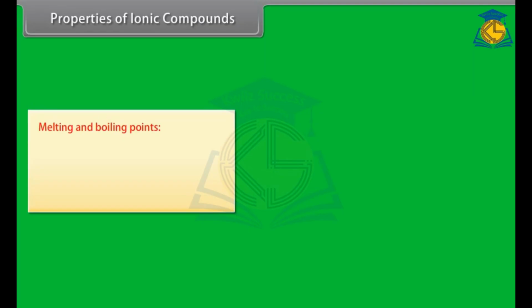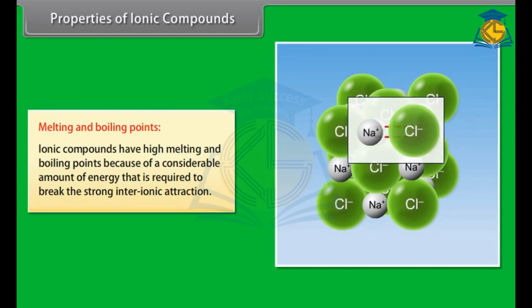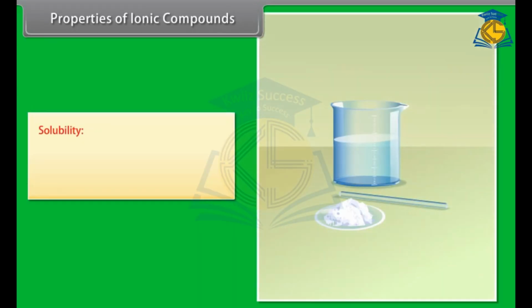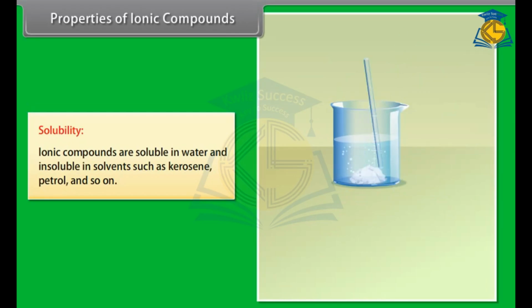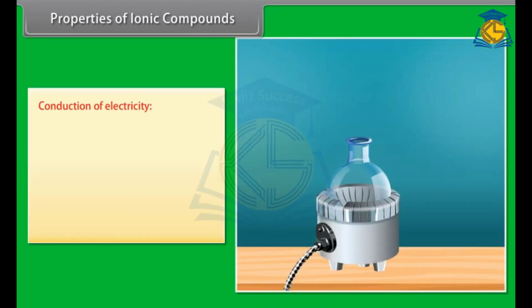Melting and boiling points. Ionic compounds have high melting and boiling points because of a considerable amount of energy that is required to break the strong inter-ionic attraction. Solubility. Ionic compounds are soluble in water and insoluble in solvents such as kerosene, petrol, and so on. Conduction of electricity.